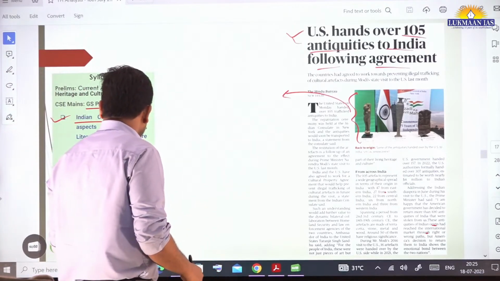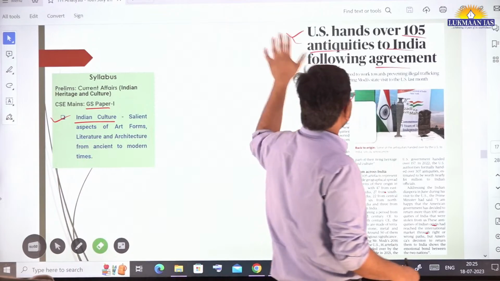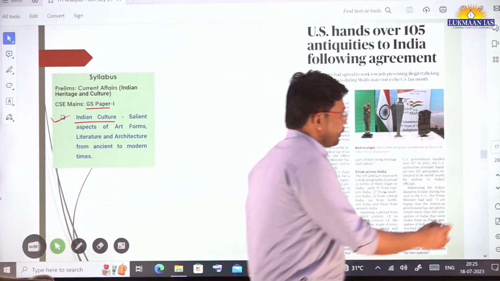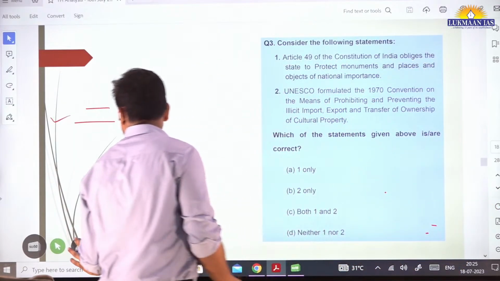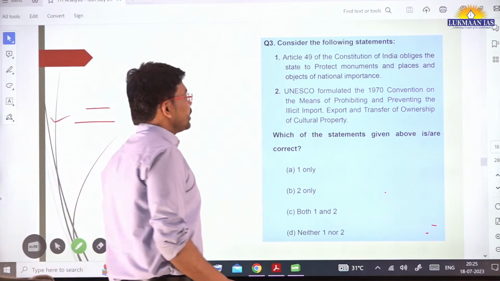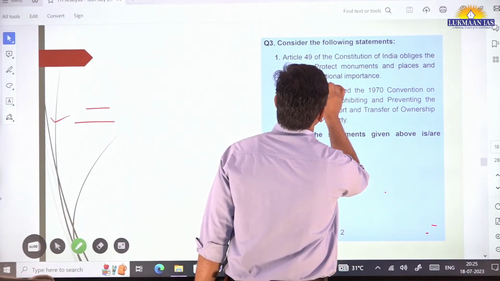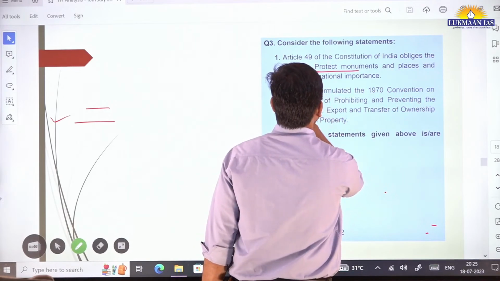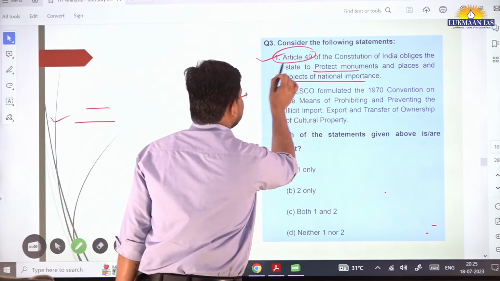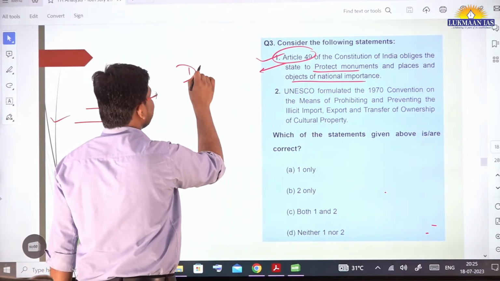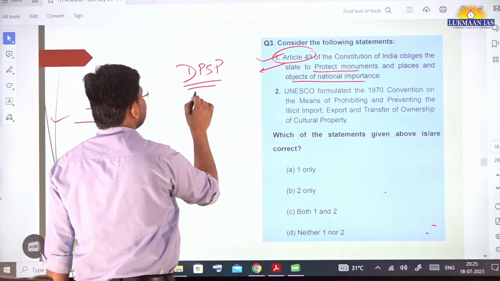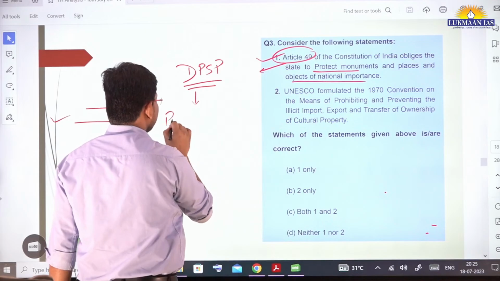Related to this, we do have a question for you to solve, a question for the prelims exam. So let's discuss this question. It says Article 49 of the Constitution of India obliges the state to protect monuments and places and objects of national importance. You might know that Article 49 is part of the Directive Principles of State Policy, which is mentioned in Part 4 of the Constitution of India.